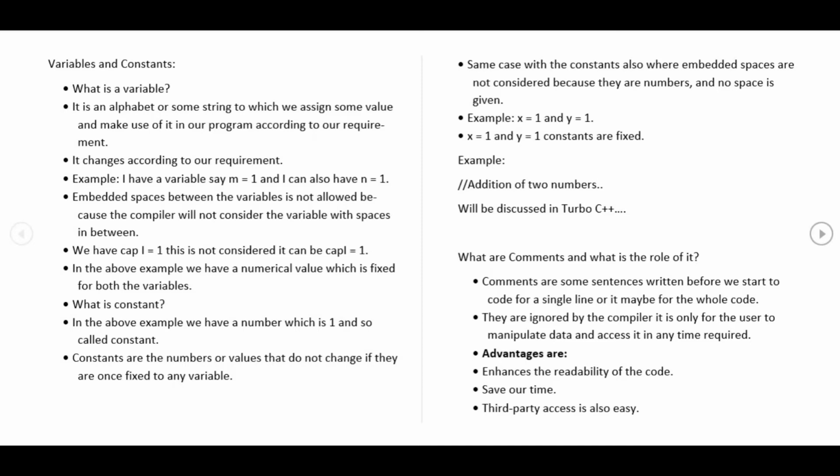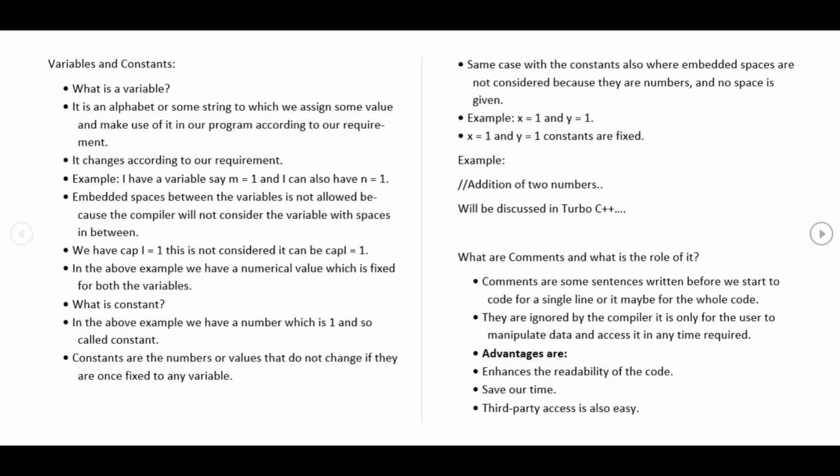So we will see what comments are and what is their role in the C programming language as of now. Comments are some sentences which are written along with the code in order to explain our code. Comments help us or anyone to understand the code very easily.